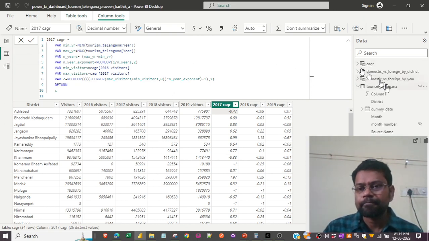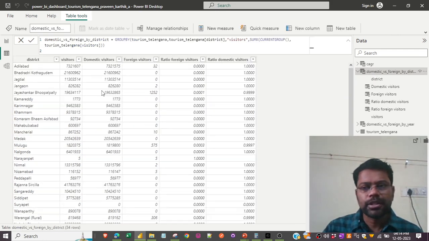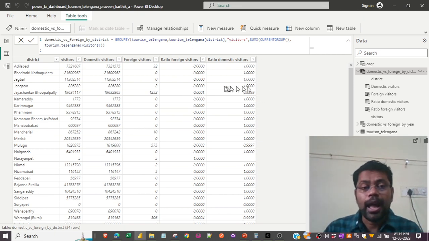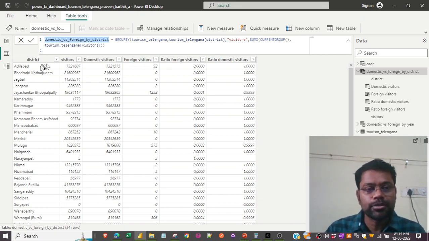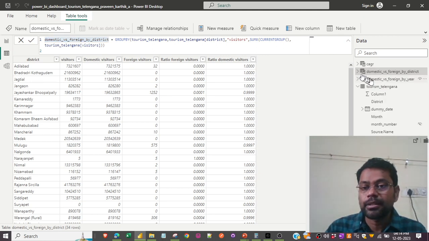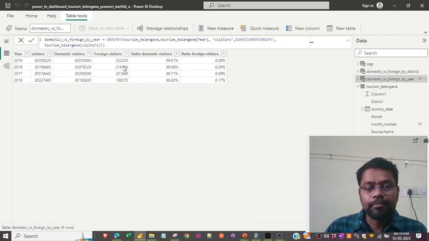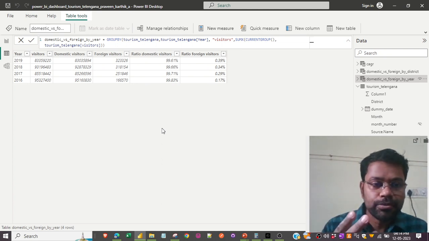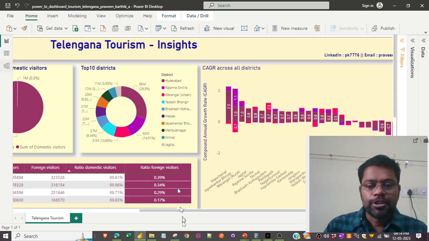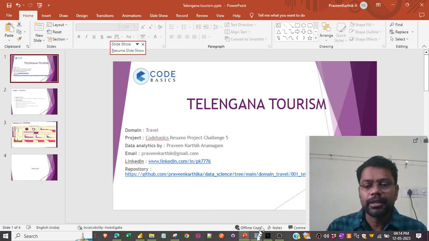And then these are the other 2 tables, domestic versus foreign visitors, to identify the ratio by year and by district. This one is grouped by district, the ratio between the foreign and the domestic visitors grouped by district. And this is the same ratio between the foreign and the domestic visitors, grouped by year. Okay, so that's pretty much of my analytics and my insights.